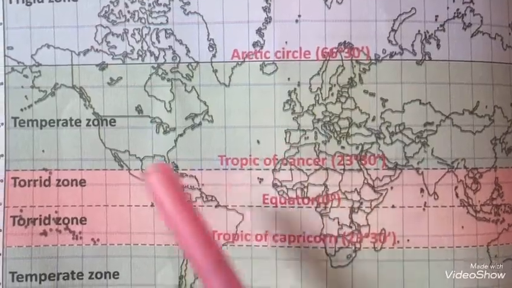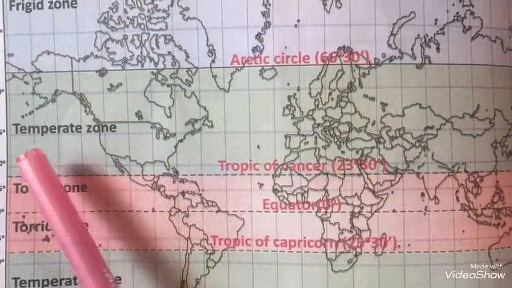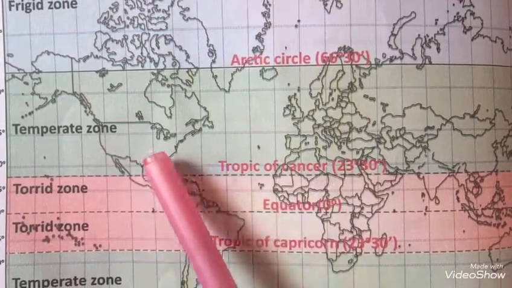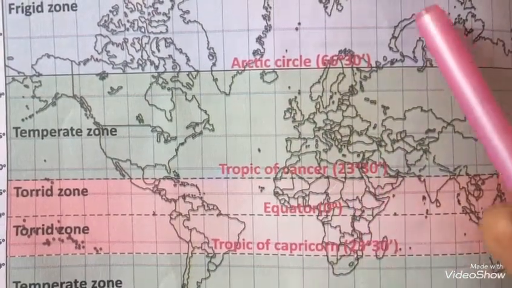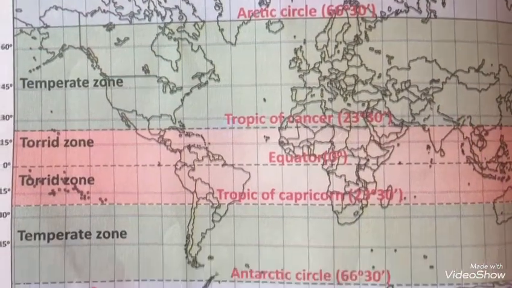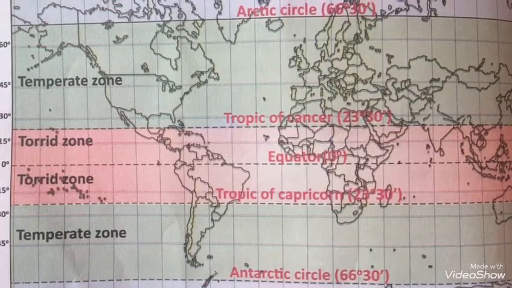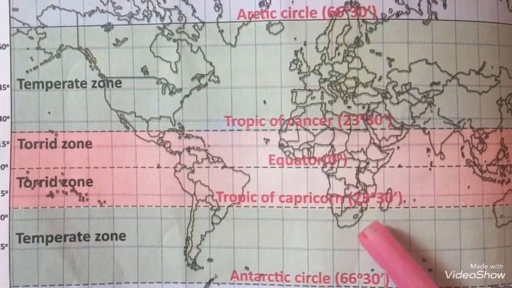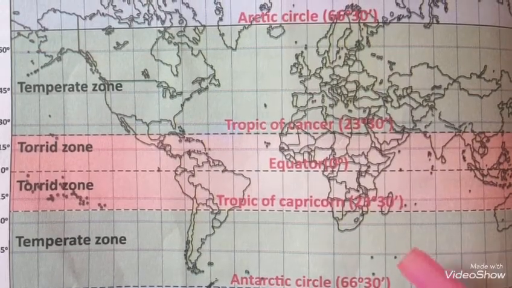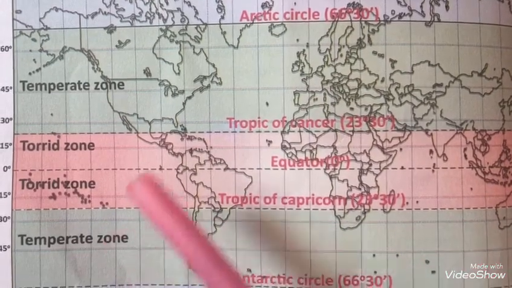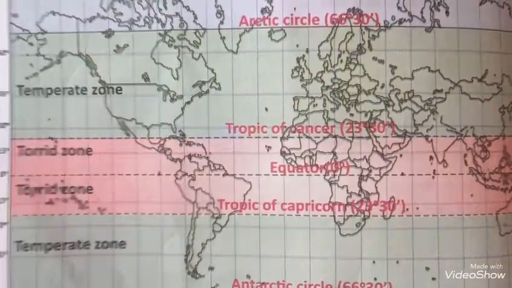See the map. So from the map itself we can learn easily. See here, the temperate zone is here. It lies in between the Arctic Circle and the Tropic of Cancer in the northern hemisphere. And see here, the temperate zone lies in between the Antarctic Circle and the Tropic of Capricorn in the southern hemisphere. So it receives the slanting sun rays. So this zone experiences only the moderate temperature.